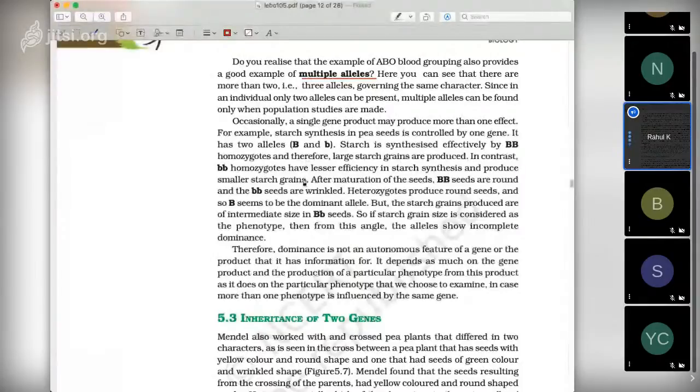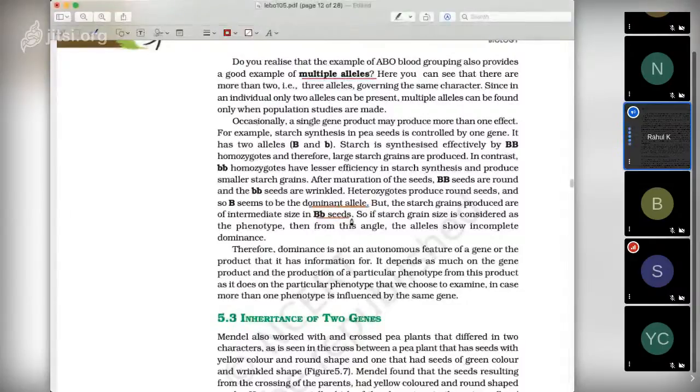So after maturation of seeds, capital BB seeds are round, and small bb seeds are wrinkled. So heterozygotes produce round seeds. So B seems to be the dominant allele, because if it is capital B small b, round seeds are formed. So it will look like capital B is dominant, but the starch grains produced are of intermediate size in Bb seeds.